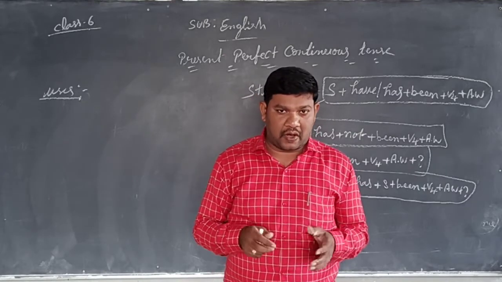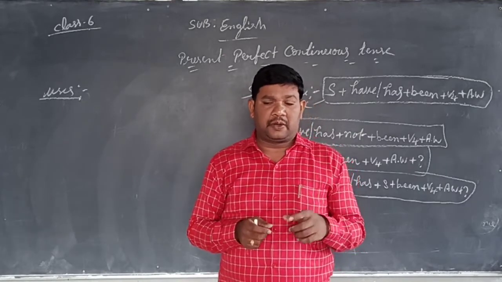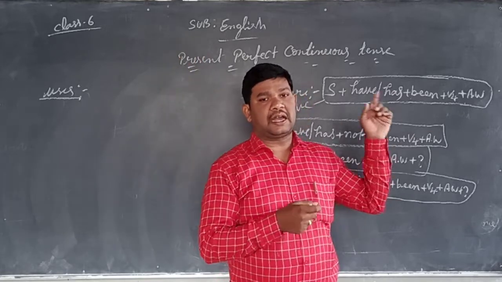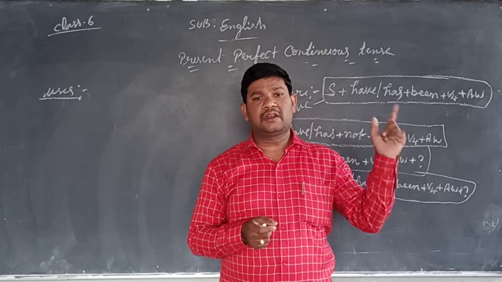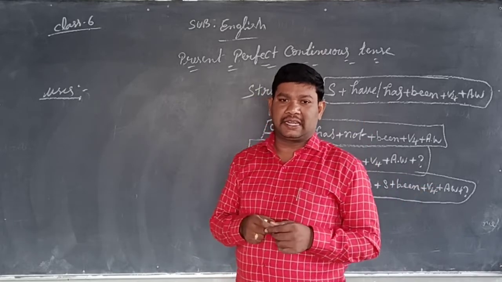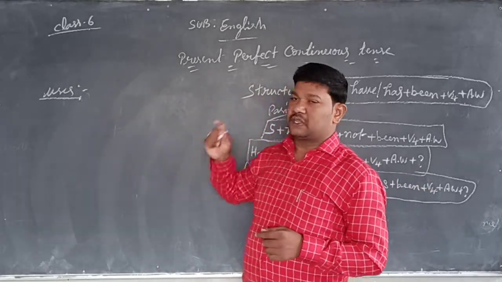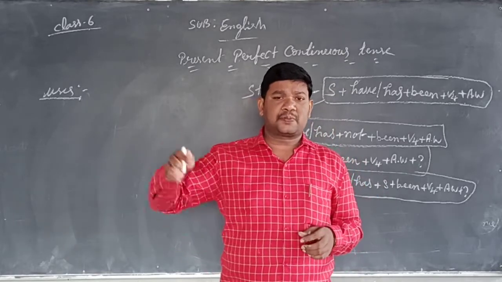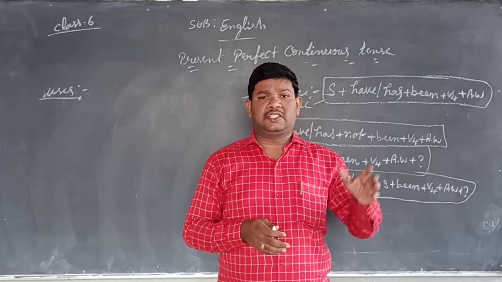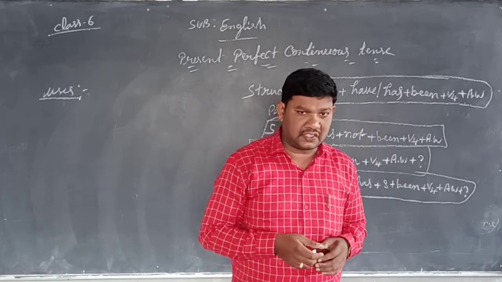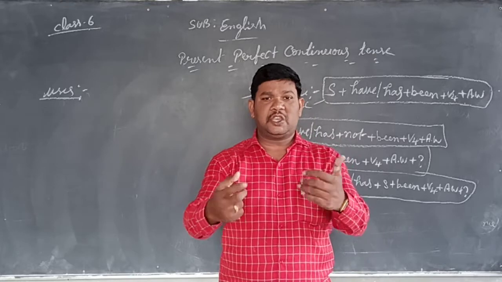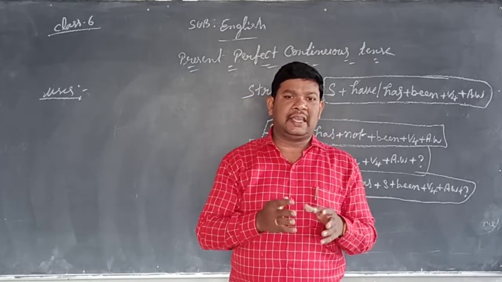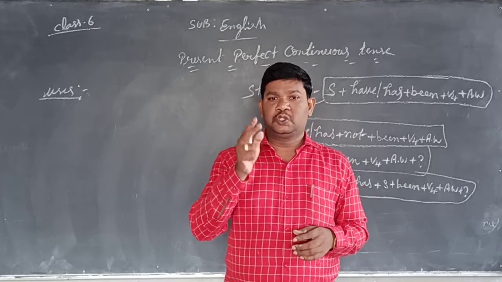What I have told you: an action which started in the past and is still going on at the time of present is in present perfect continuous tense. For example: It has been raining since morning. I have been teaching you for one hour. You have been listening to English class for two hours.